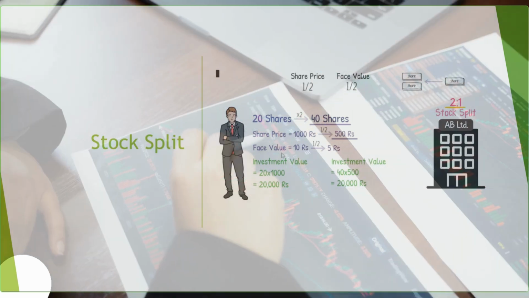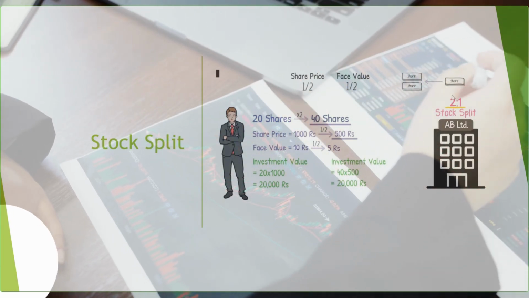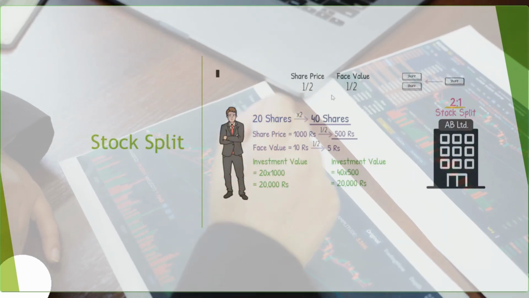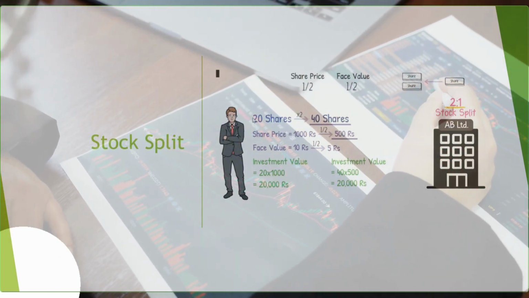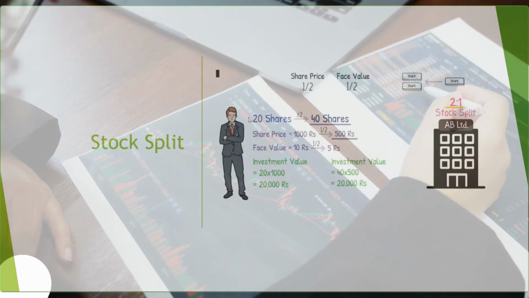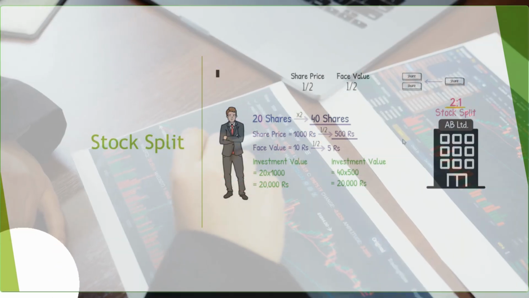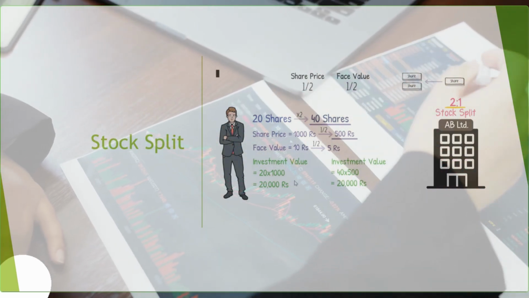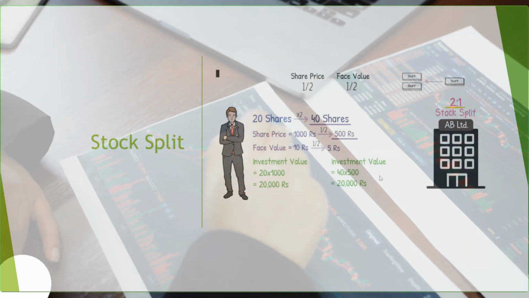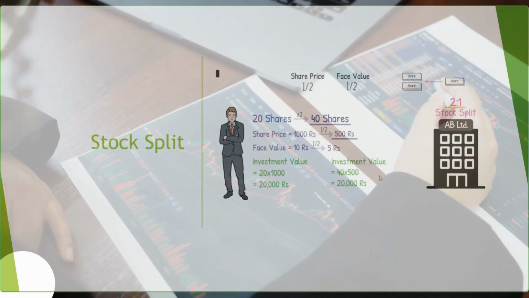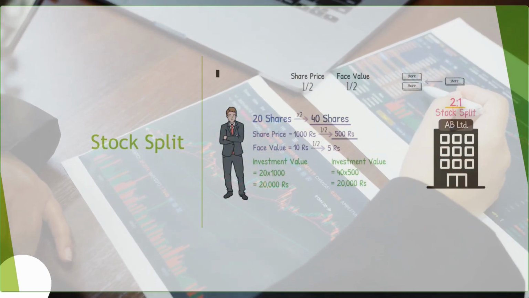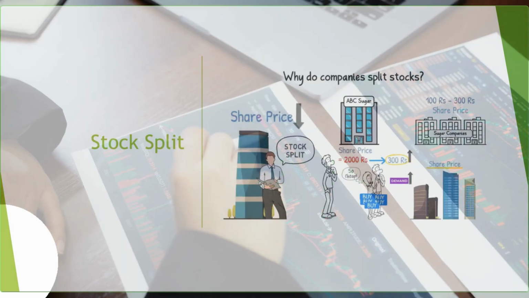So in a stock split also, the number of shares will be increasing, like 1 into 2. Then what happens? Say in this example, they have 20 shares of 1,000 rupees. Then they divided, so you will get 40 shares, and the price will come to 500. But your total investment value will remain the same. So 20 into 1,000 is 20,000, and 40 into 500 is also 20,000. So your total investment or the company's net worth will remain the same. Only the stock price and number of shares will adjust.